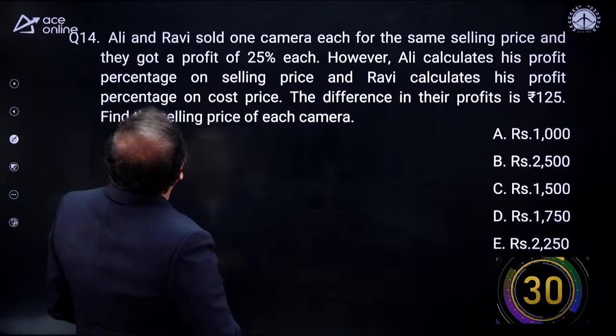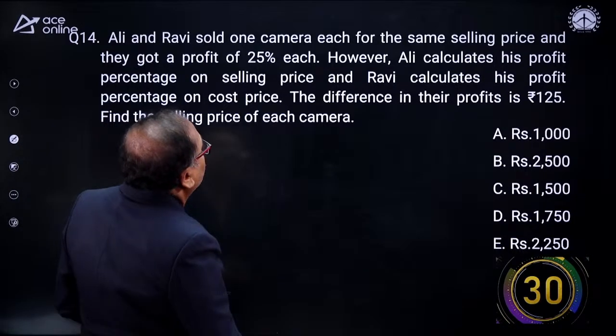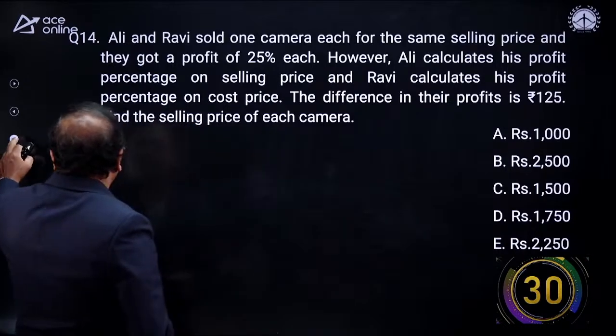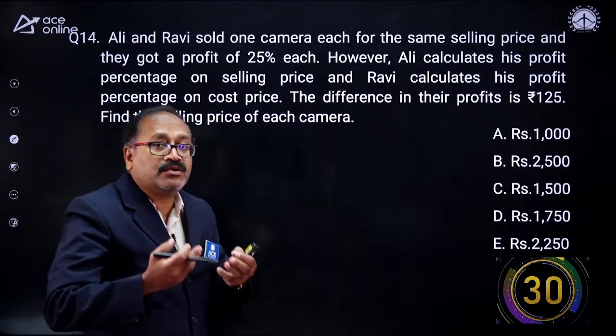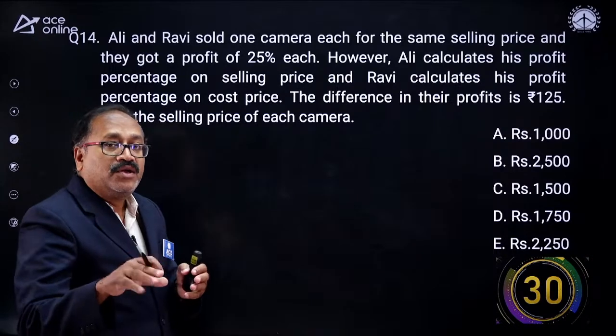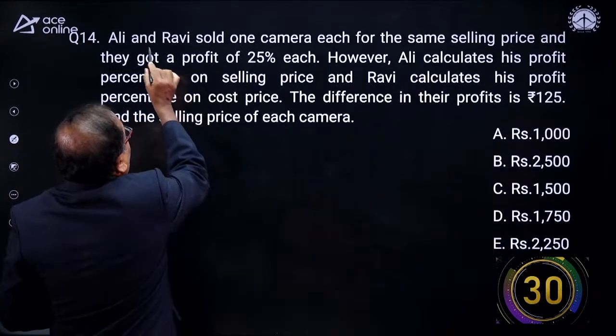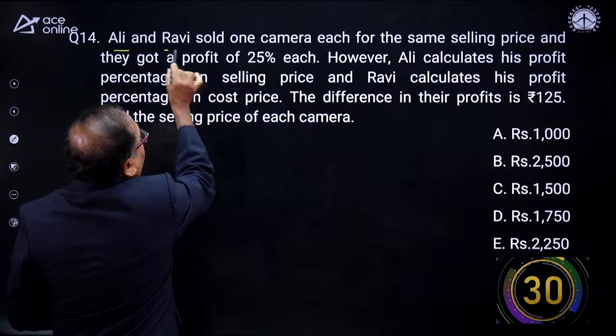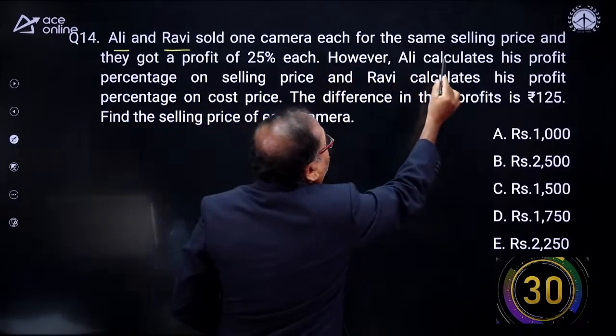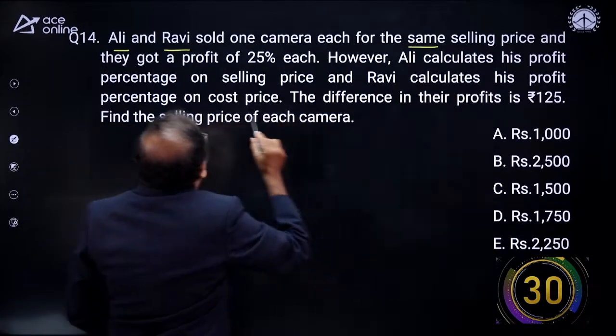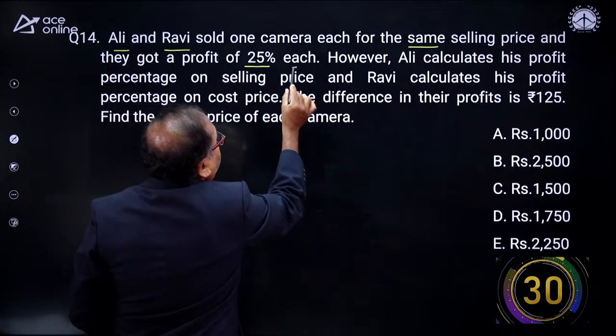Okay. Ali and Ravi sold a camera each. This is a very good question, a new concept you will learn if you don't know it. Ali and Ravi sold one camera each for the same selling price and got a profit of 25% each.